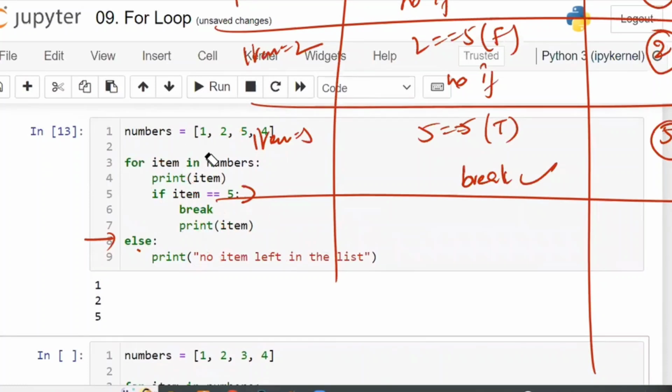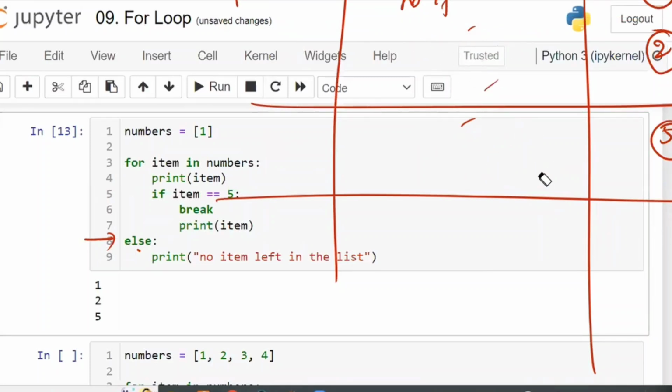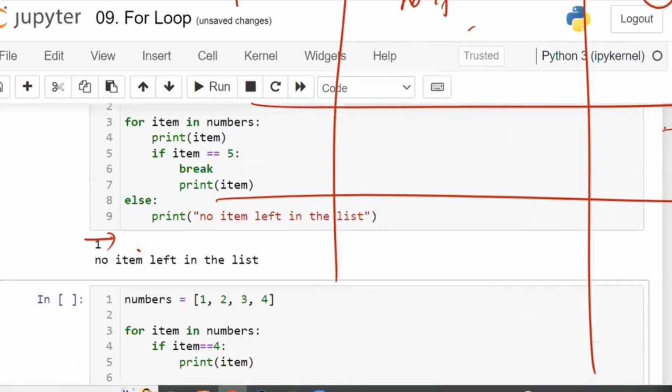Right? If you write like this, step by step, very clearly, automatically you will get the correct answer. Instead of just saying the answer, write step by step, every step. Now tell me, what happens for this code if only 1 is there? Now this one will not be executed. It will only print 1, and break is not executed. So no item left. If only 1 is there, the output is 1 and no item left.